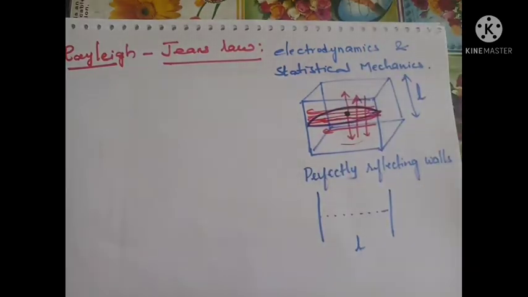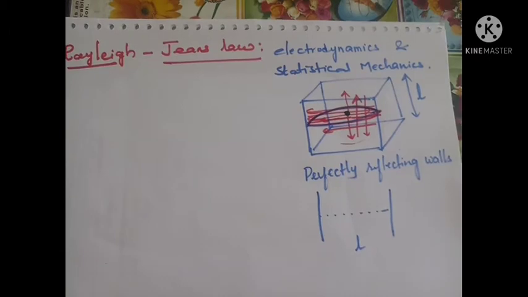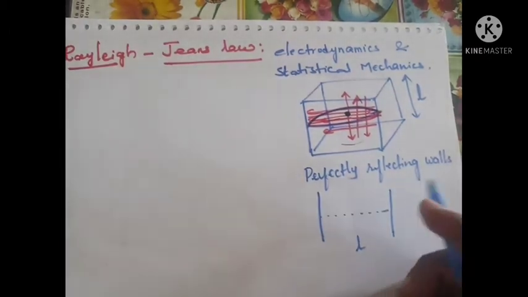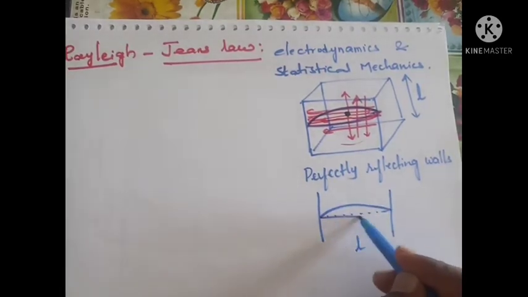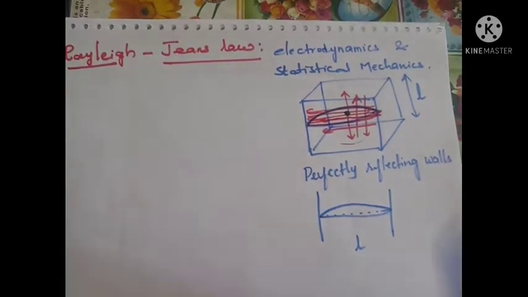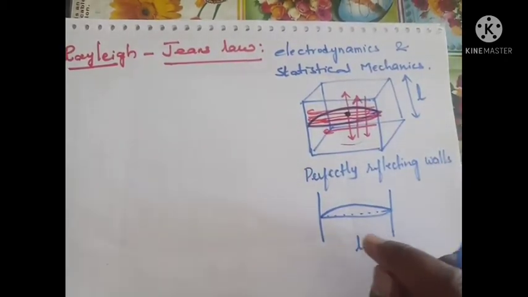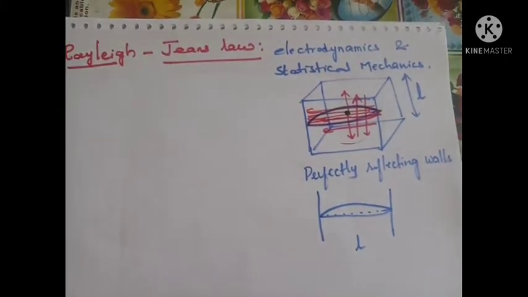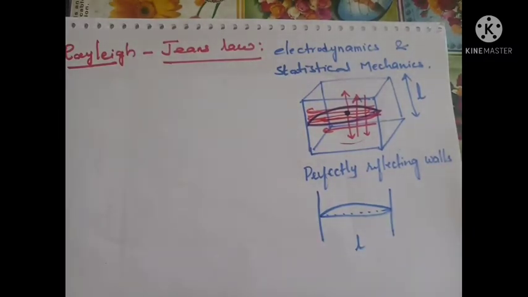When we pluck it, stationary waves are formed with nodes at the fixed points.